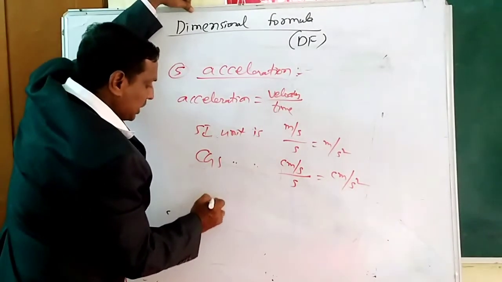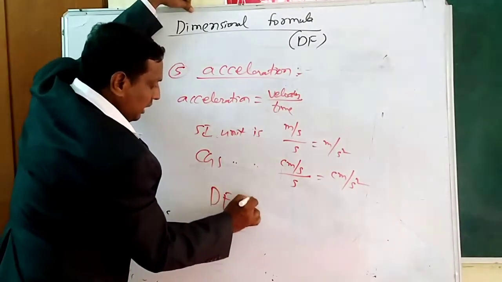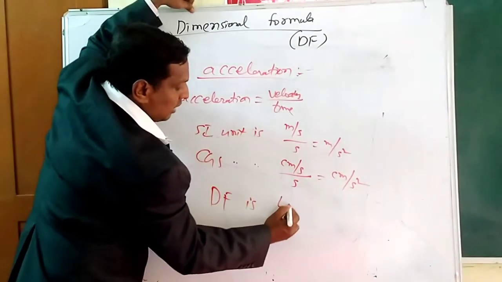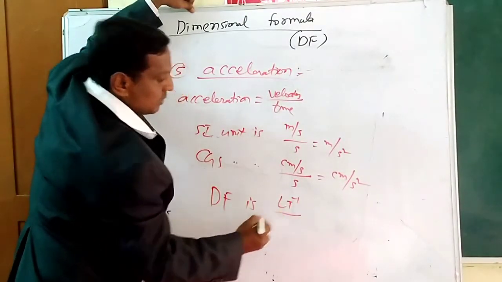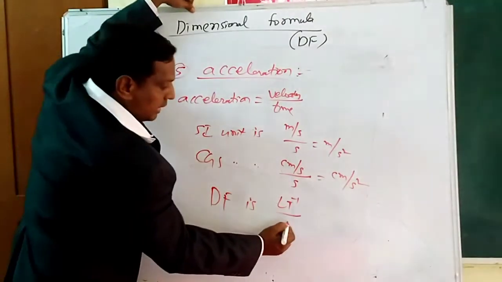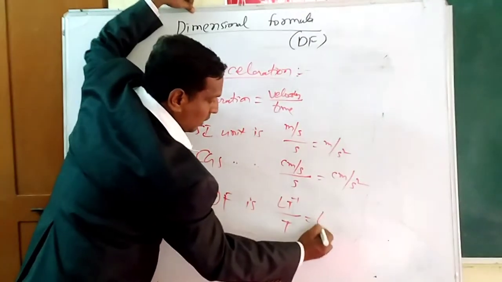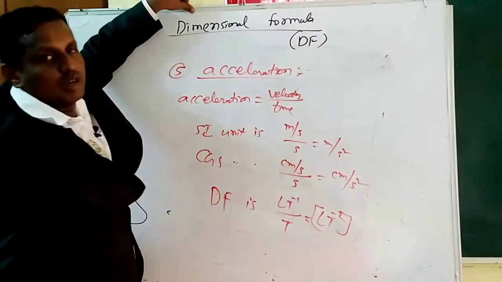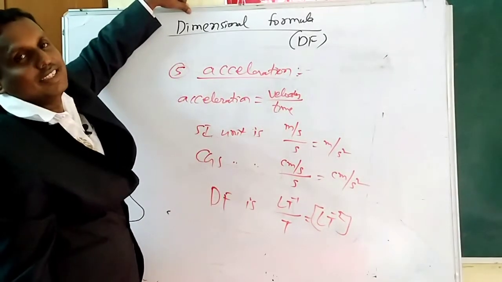Next, dimensional formula, DF. Velocity is well known to you already. Velocity is what here? L T power minus 1. Remember, L T power minus 1 by time T. So equal we can write here L T power minus 2. This is the dimensional formula of acceleration.